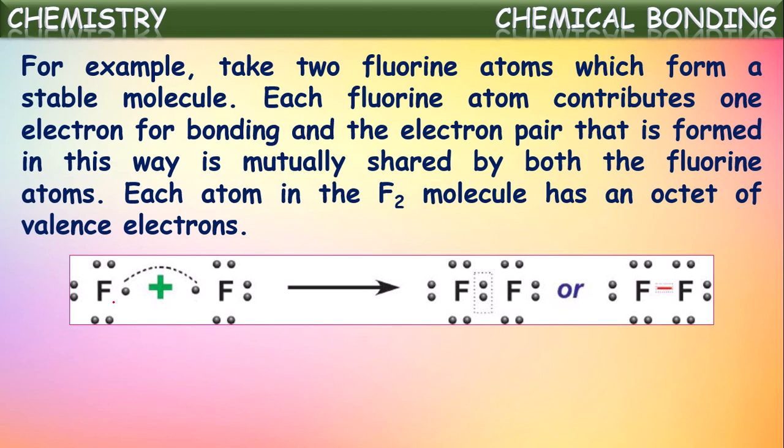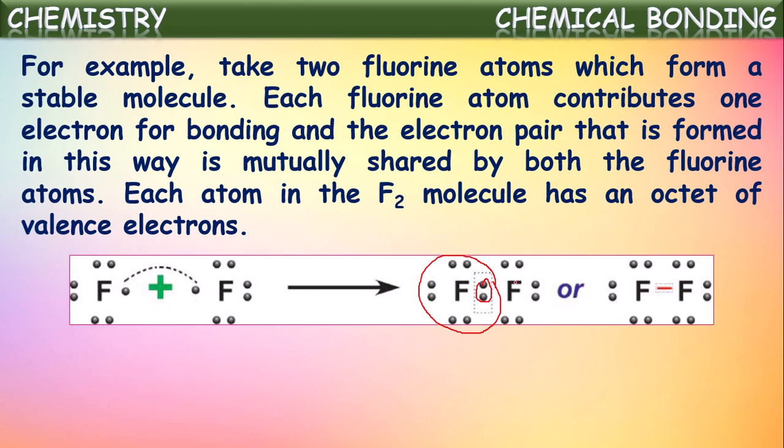But here both are fluorine atoms, both are ready to take electrons, but no one is ready to lose electrons, isn't it? Then in that case, when both the fluorine atoms approach each other, each fluorine atom contributes one electron, and thus they become a pair of electrons. Now this pair of electrons is shared by both the fluorine atoms, and thus a chemical bond is formed between these two fluorine atoms, which we call a covalent bond. By this, both the fluorine atoms attain octet configuration.